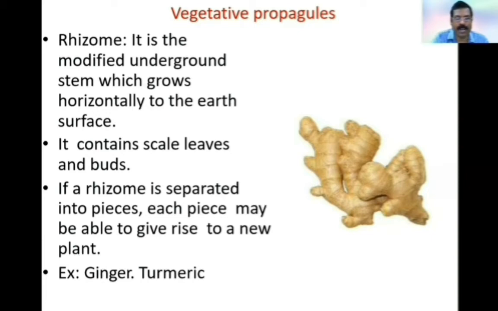Ginger and turmeric. You see, this is the rhizome of the ginger. Here, these horizontal lines show the minute scale leaves and also buds. Whenever the rhizome gets a sufficient amount of moisture, the buds grow into branches. And when these are separated from the parent plant, they grow into new plants.